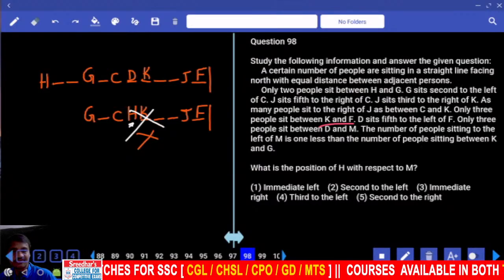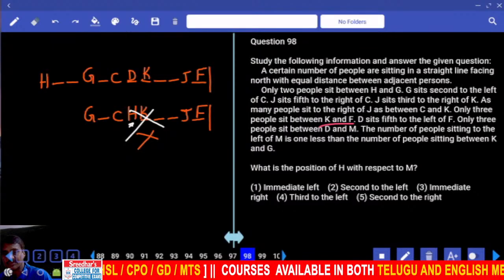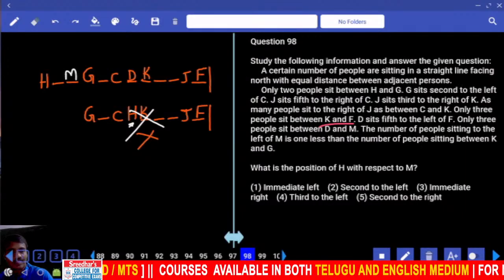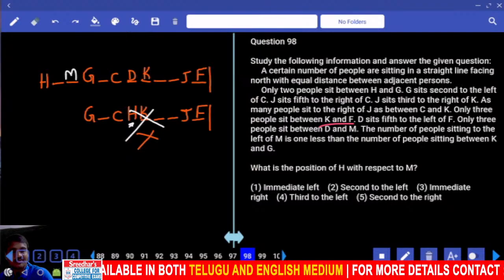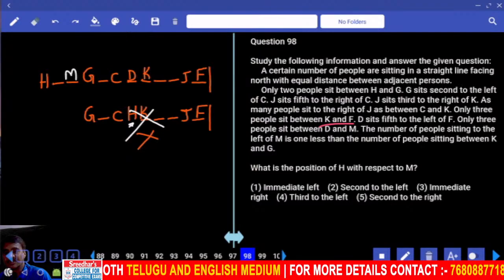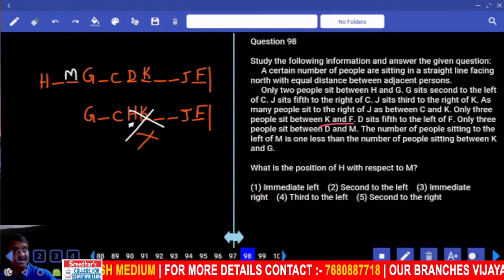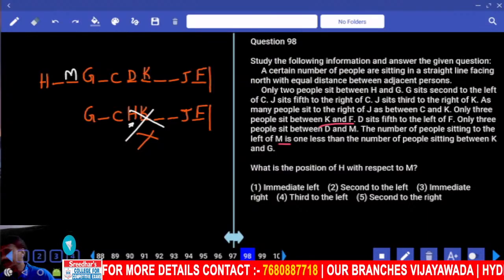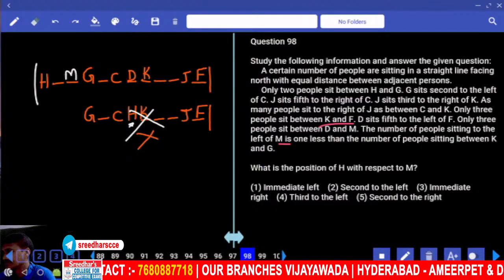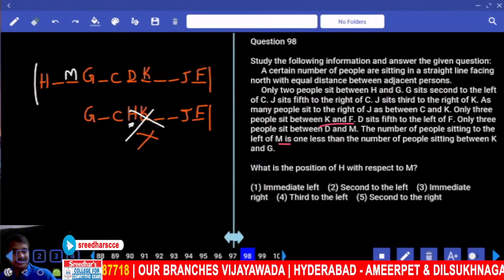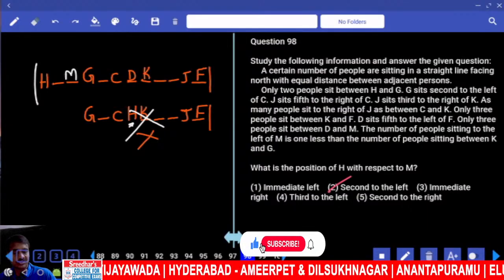Then only 3 people between D and M. D sits fifth to the left of F. Only 3 in between D and M, 1, 2, 3. M can be here. The number of people sitting to the left of M is 1 less than the number of people between K and G. Between K and G there are 3 people, so to the left of M there are 2 people, and H is the first one. Then what is the position of H with respect to M? Second to the left, choice 2, question number 98.